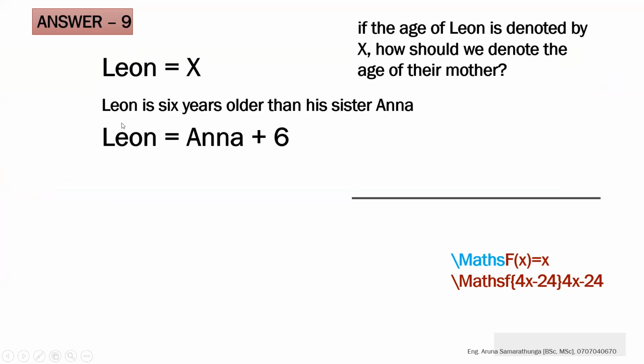Let's see. Leon is 6 years older than his sister Anna. This is a statement they gave. So if Anna is 10 years old, then we have to add another 6 years to get Leon's age. I assume 10 years old, so then I have to add another 6 years as per this statement: Leon is 6 years older than his sister Anna. So we can take this kind of equation.